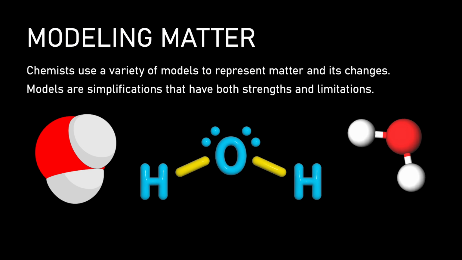So chemists use different models because no single model can show us everything about a molecule, because honestly, we don't have all of the technology to perfectly understand it yet. So these three images on the slide all represent the same molecule, which is water, but each emphasizes something different. On the left, we have something called the space filling model, and that gives us a better idea of the molecule's overall shape and the relative space that is occupied by each atom.